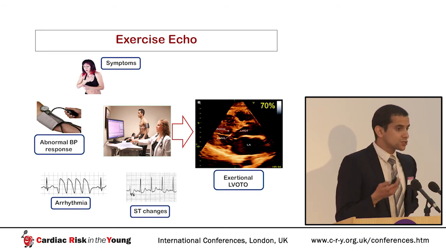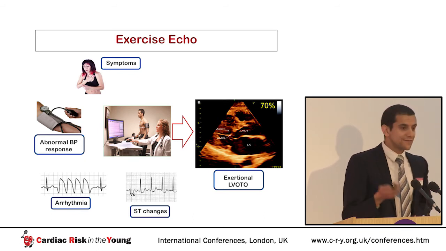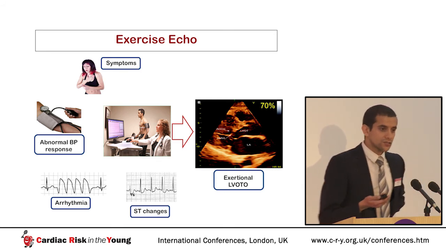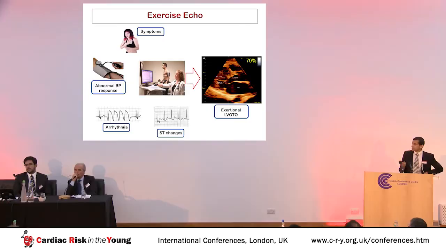Exercise echo is another tool that we can use because we know that up to 70% of hypertrophic cardiomyopathy patients will develop left ventricular outflow tract obstruction on exertion. This, coupled with things like ST segment changes, ventricular arrhythmias, abnormal blood pressure responses, and cardiovascular symptoms mean that exercise is a very powerful tool.